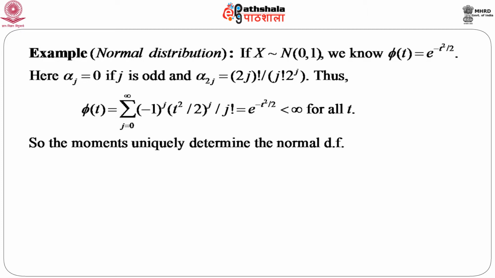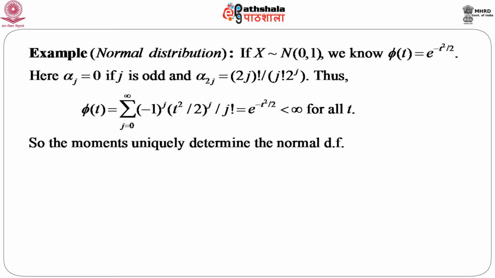Thus, we can write phi of t as the sum over j equals 0 to infinity of minus 1 to the power j, t square by 2 to the power j by j factorial, which is in fact e to the power minus t square by 2, which is less than infinity. That means moments of all order exist for a normal distribution. So, we can say by virtue of the previous theorem that moments uniquely determine the normal distribution function.